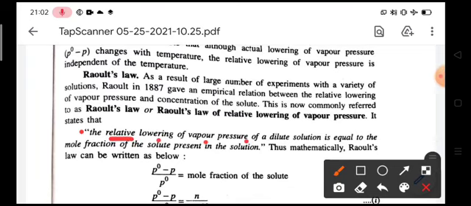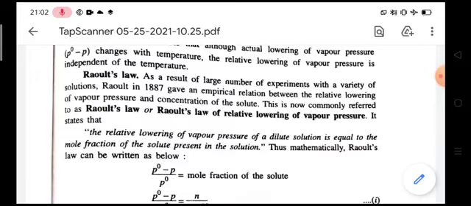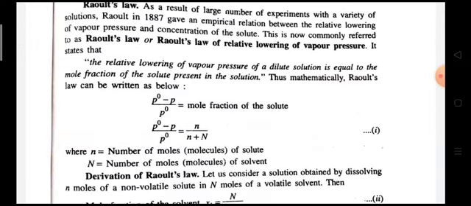The relative lowering of vapor pressure of a dilute solution is equal to the mole fraction of the solute present in that solution. Very important. What is the important statement of Raoult's law? The relative lowering of vapor pressure of a dilute solution is always equal to the mole fraction of the solute present in the solution. Mathematically, we can write Raoult's law as P naught minus P by P naught is equal to the mole fraction of the solute.